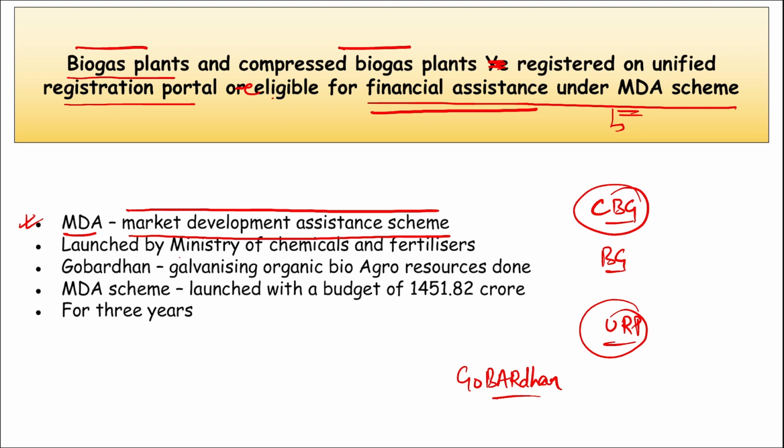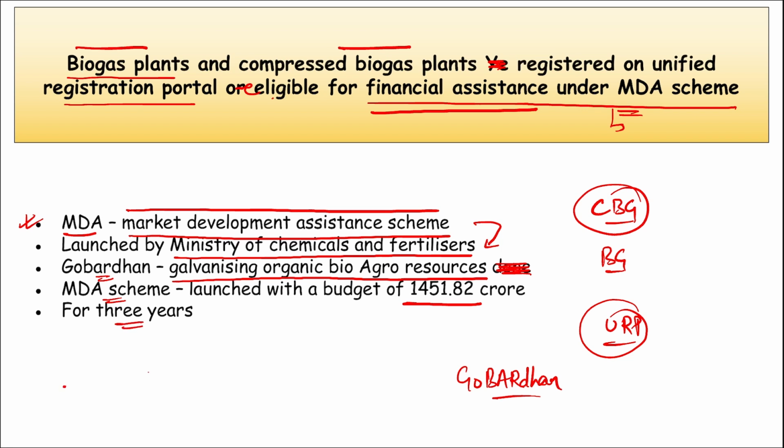And this MDA scheme was launched by the Ministry of Chemicals and Fertilizers. If we talk about Gobardhan, what is the full form? Galvanizing Organic Bio-Agro Resources. And the MDA scheme was launched with a budget of 1,451 crore rupees in order to help these biogas plants and compressed biogas plants become market ready, in order to develop that particular sector. Apart from this, it was launched for 3 years.